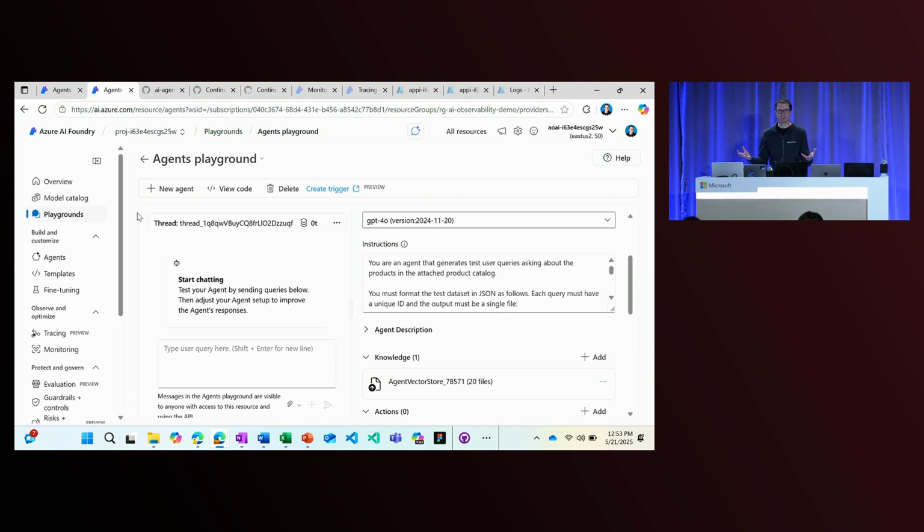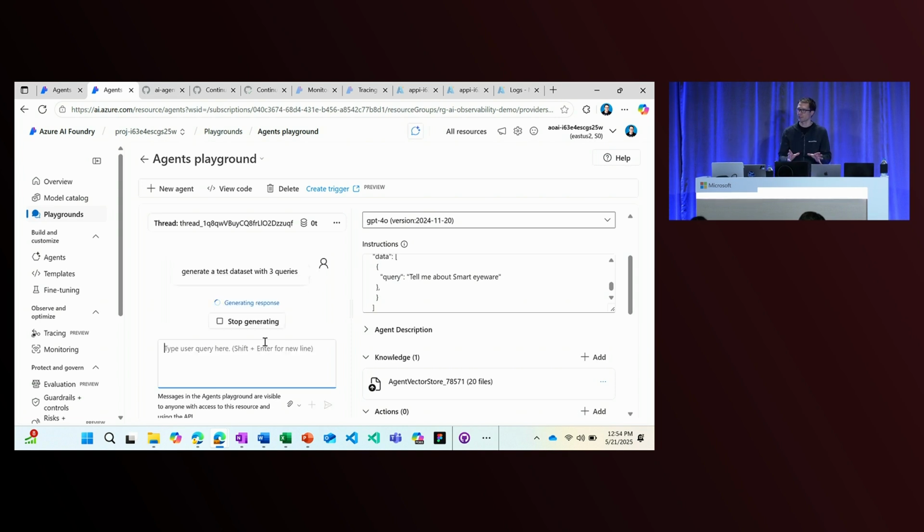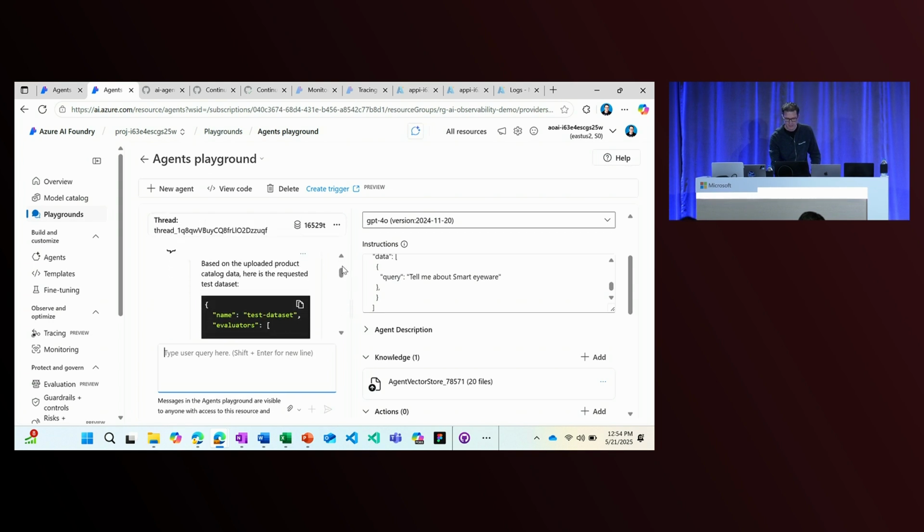As I was preparing for the demo, instead of typing up a test data set manually, I decided to create an agent that creates a test data set for me. So I went to the playground. I wrote up instructions for the agent. I put in the JSON format for the test data set. And if I ask this agent to generate a test data set with 3 queries, it's going to generate exactly the format that the GitHub Action needs to run an evaluation at scale. So let's see how it does. Here's my data set. And I can copy this over into my repo